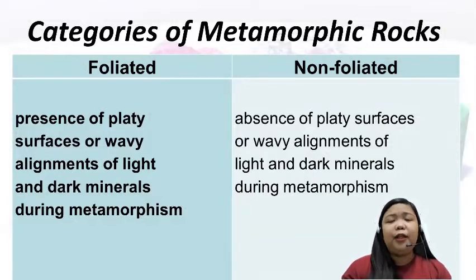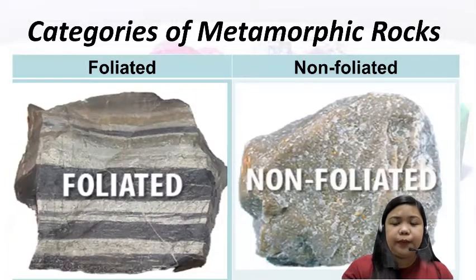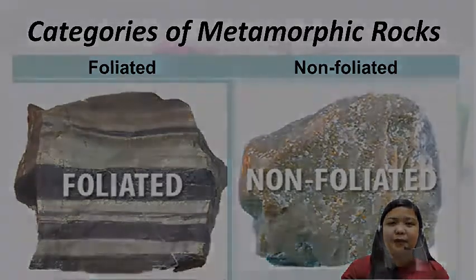Instead, for non-foliated rocks, you may observe patterns like dotted patterns or no patterns at all. But unlike foliated rocks, where the light and dark lines or alignment due to metamorphism are very observable. And that is the main difference between a foliated and a non-foliated rock. Let's take a look at an example of a foliated and a non-foliated metamorphic rock. Okay. Here are the illustrations of a foliated and a non-foliated rock.